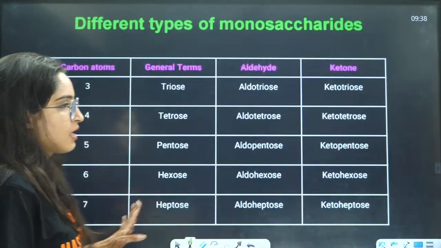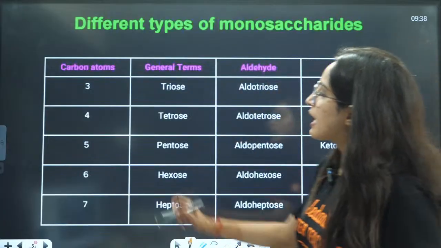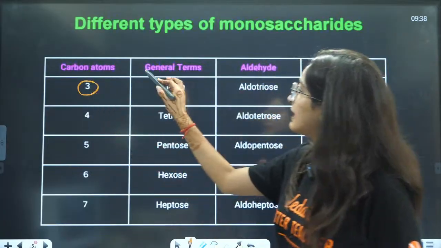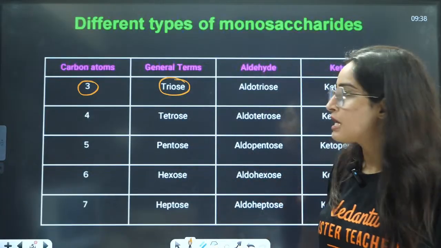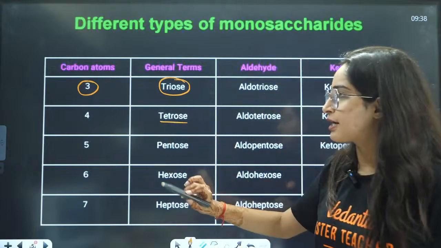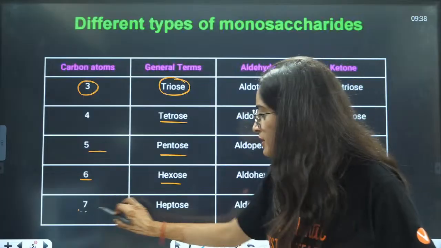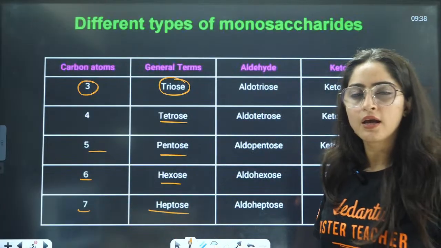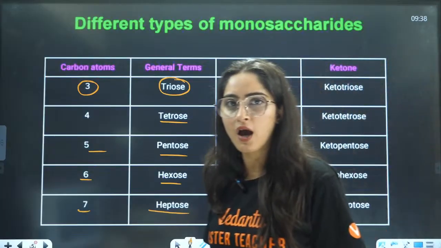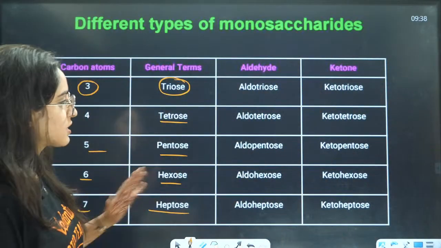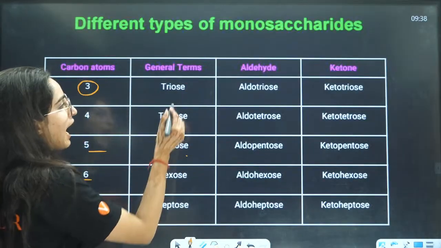Now, let us see based on the number of carbon atoms as well. If the carbon atoms are 3, the general term will be triose, right? If it is 4, that is tetrose; 5, it is pentose; 6, that is hexose; 7, it is heptose, and so on: tri, tetra, penta, hexa, hepta, octa. Now, if it contains an aldehyde group, we will add ald here.